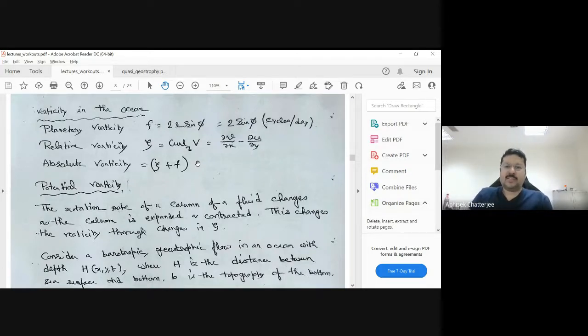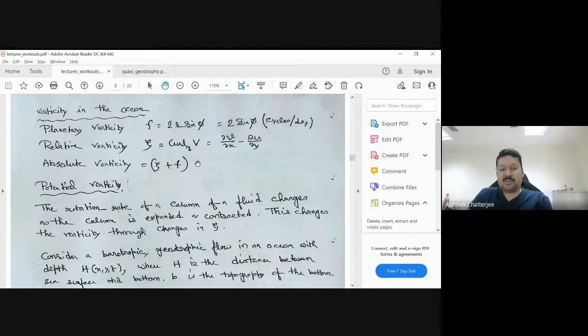And absolute vorticity means the total rotational tendency, which is zeta plus f. So the question is, why are we studying vorticity now? The main purpose of studying vorticity is to advance our understanding to something called quasi geostrophy.